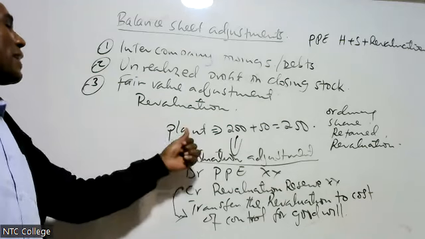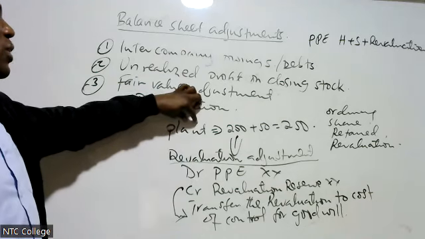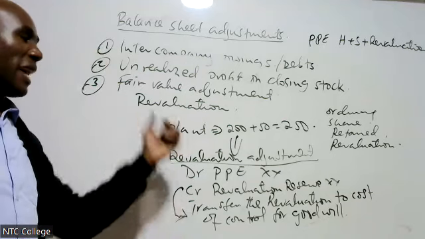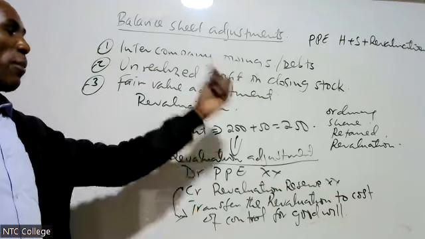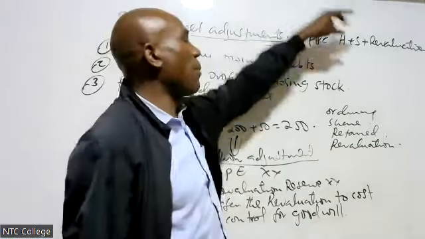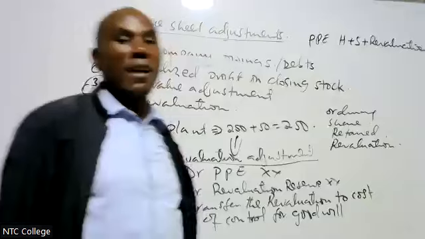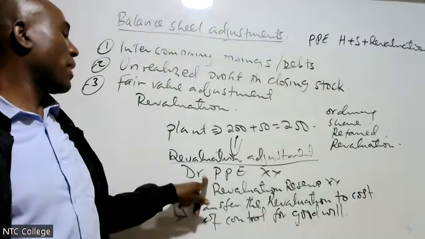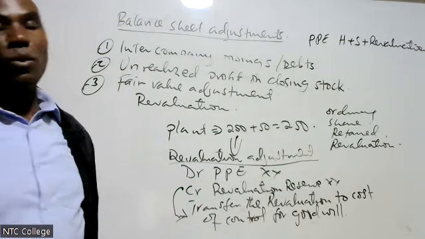If I failed to incorporate revaluation in the books, when I compute goodwill, that revaluation surplus I'm going to add to the net assets. Then on my PPE, I'm going also to add the revaluation. That is when to say debit PPE, credit revaluation reserve.